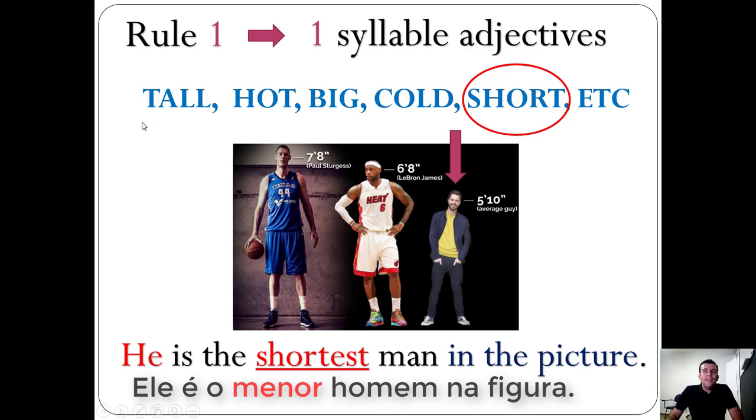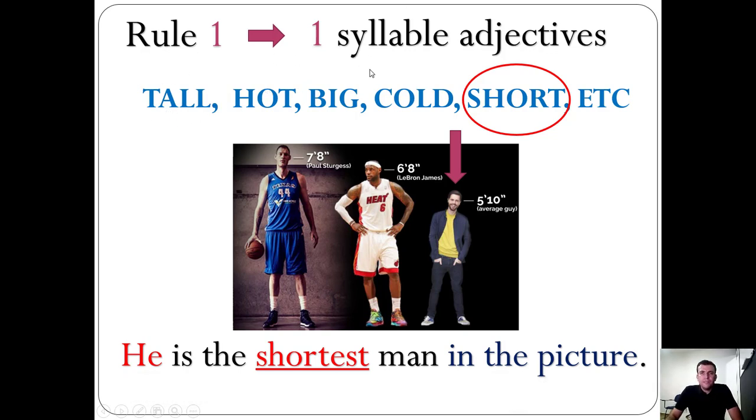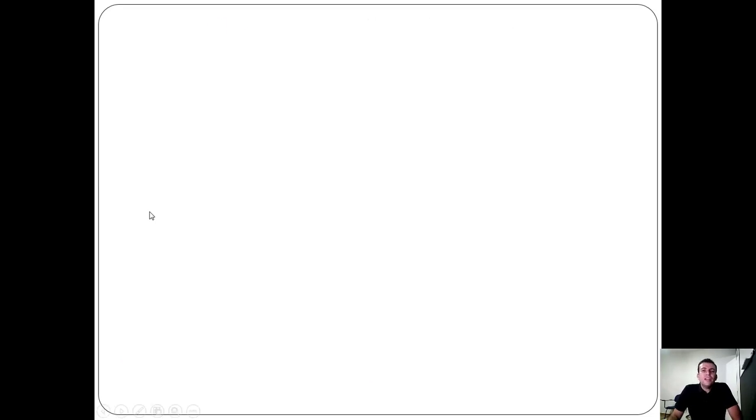So when we are working with one syllable adjectives and we are forming sentences in the superlative form, we have to add the suffix est to the adjective. So I should have tallest, hottest, biggest, coldest, shortest. He is the shortest man in the picture. And this is the tallest man in the picture. Alright? So let's check some more rules.